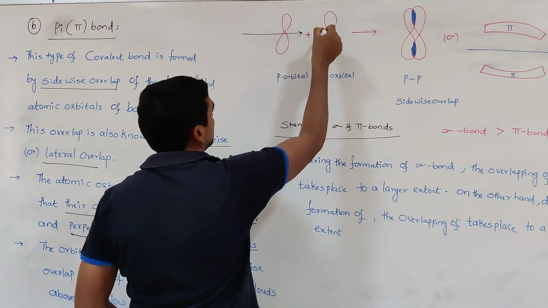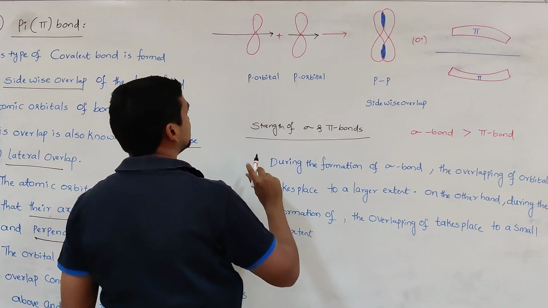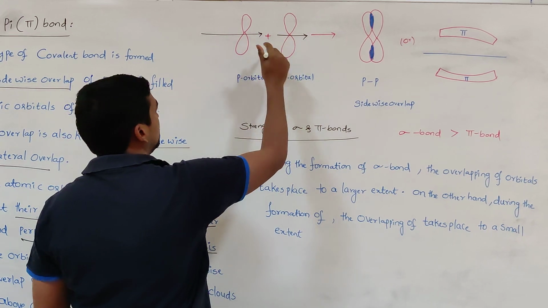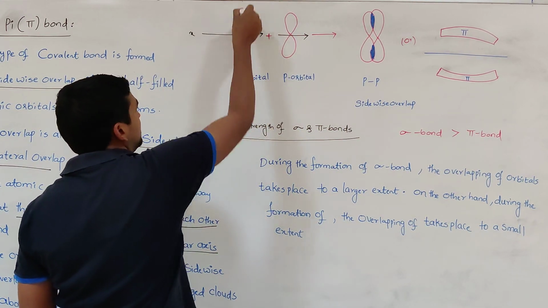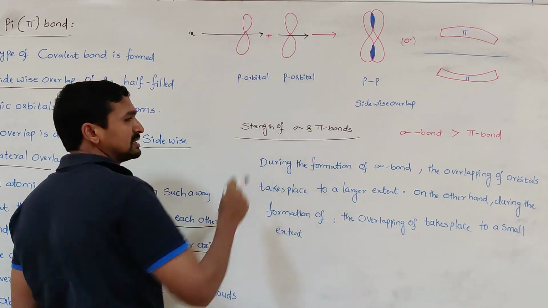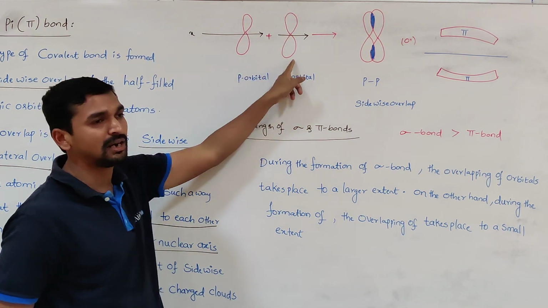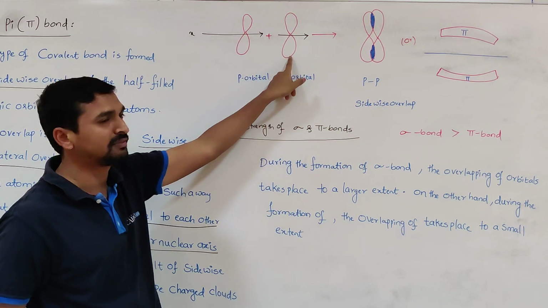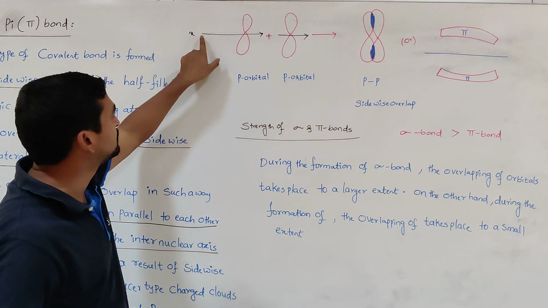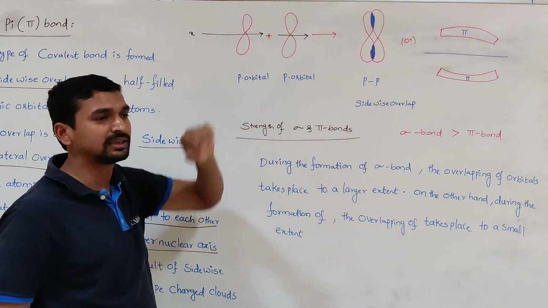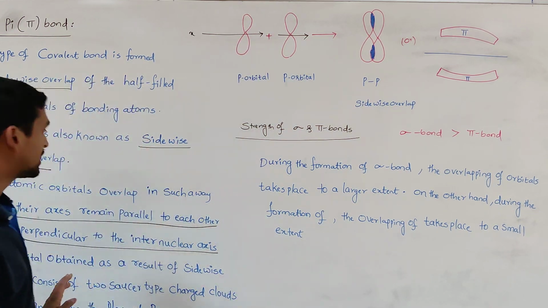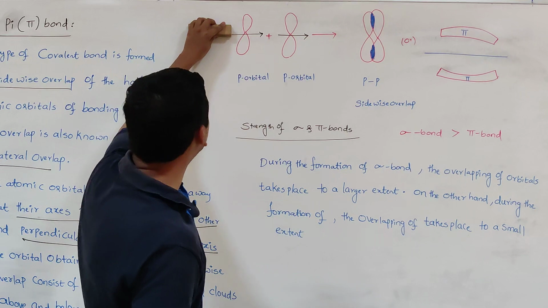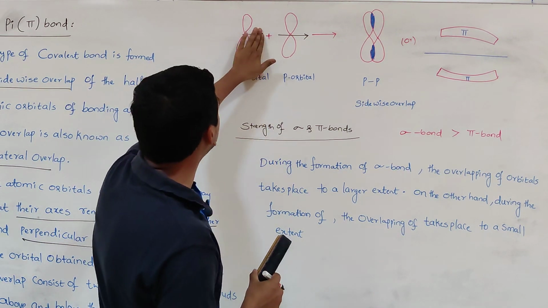Here, for example, it is py and it is py. This is the x-axis, then this is the y-axis, and this is also the y-axis. So both axes are parallel to each other because here y-axis, here also y-axis. And the other condition: are both perpendicular to the internuclear axis? Yes, both are perpendicular to the internuclear axis. Both conditions are satisfied. So these can undergo sidewise overlapping.